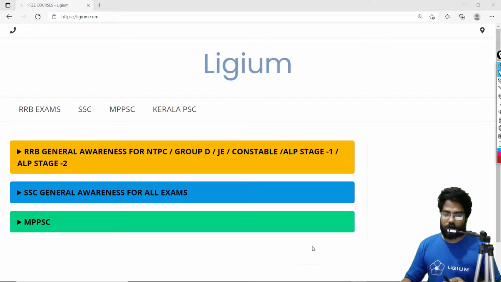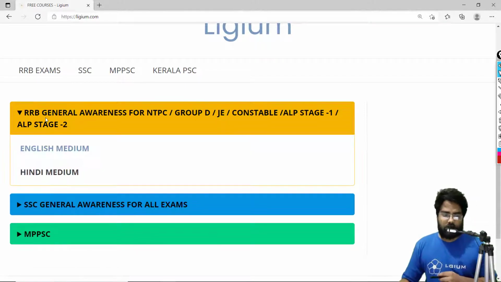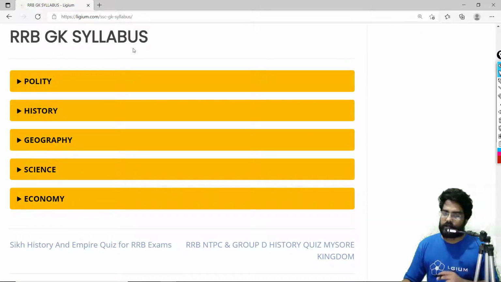So first of all, go to ligem.com. This is the website ligem.com. In ligem.com, you will have to find the option that is RRB General Awareness. That's pretty obvious. You click here and go to the English medium. So this is English MCQs, and then we have the RRB GK syllabus.